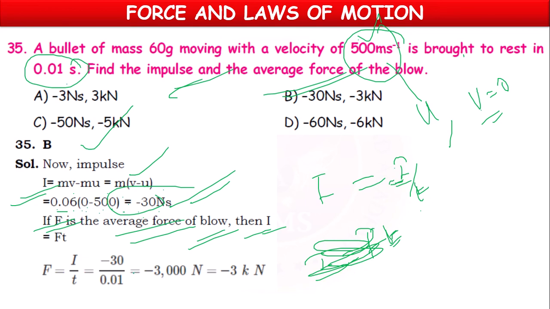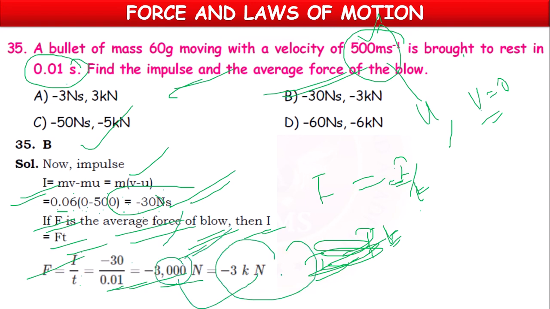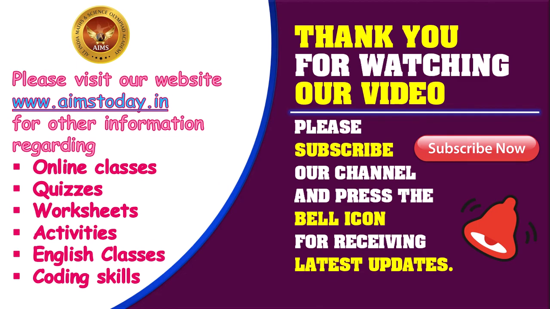Sorry, I equal to Ft. We have the formula I equal to Ft, F equal to I by t. So minus 30 by 0.01, or minus 3000 newtons. 3000 newtons, dividing by 1000 we can write it as kilonewtons, minus 3 kilonewtons. So answer option B. Minus 30 Newton seconds, minus 3 kilonewtons.